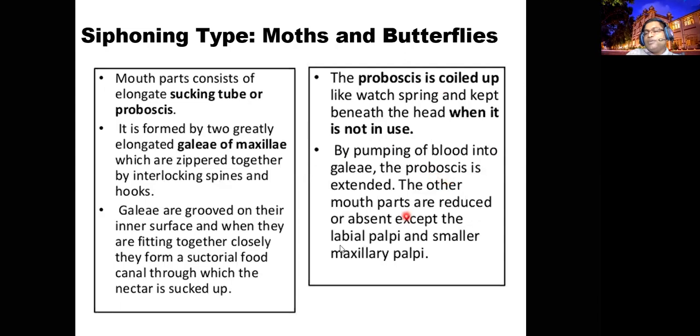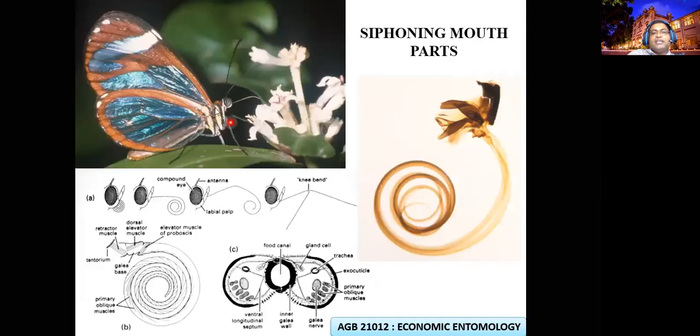Here you can find the labial palpi and maxillary palpi, or sometimes they are not present. This is the siphoning type of mouth parts. Here you can see butterflies while they are eating: the proboscis is going inside the flower. Otherwise it is coiled under the head.